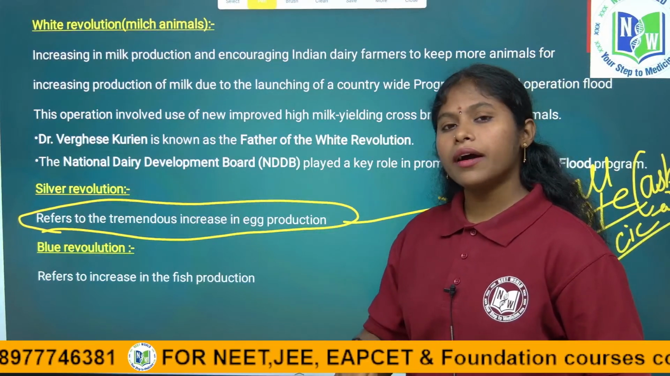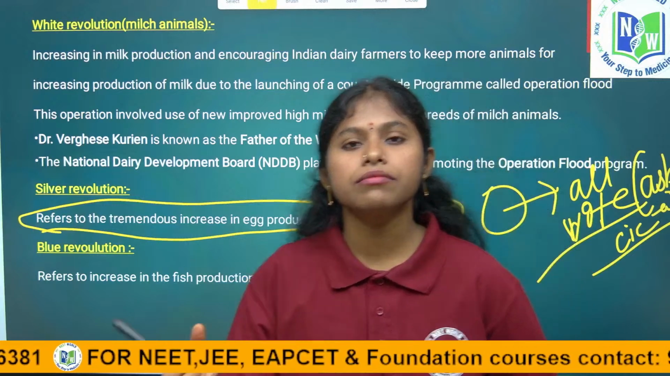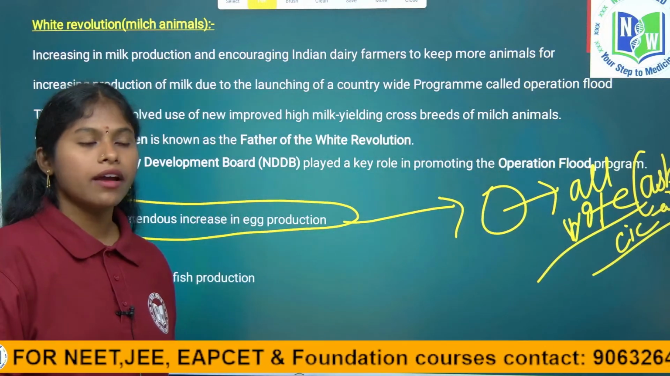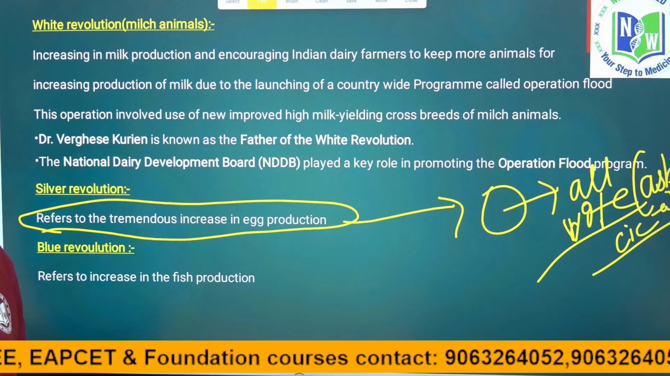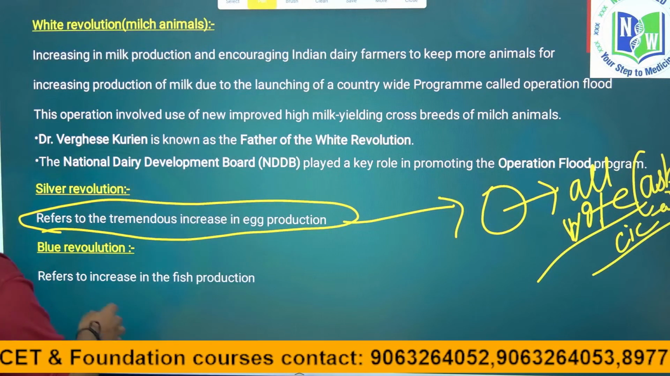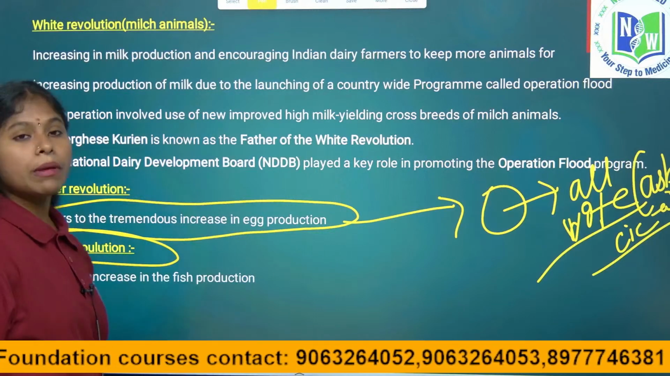Because egg has all vitamins except vitamin C. Thereby we get the vitamins which are required as an immunity booster. Right children? Next is blue revolution. What is meant by blue revolution?